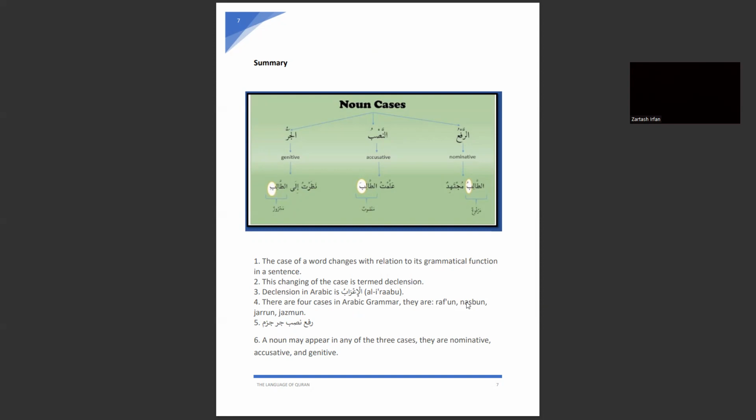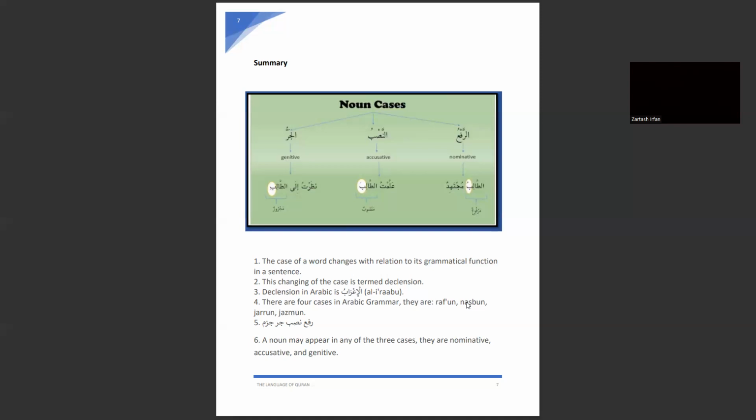This changing of the case is termed as declination, as I told you. The third point is that declination in Arabic is called i'rab. The fourth point is that there are four cases in Arabic grammar: rafa, nasab, jar, and jazm. We are not talking about jazm right now because we will learn it when we start the fi'l, the verbs in the Arabic language.